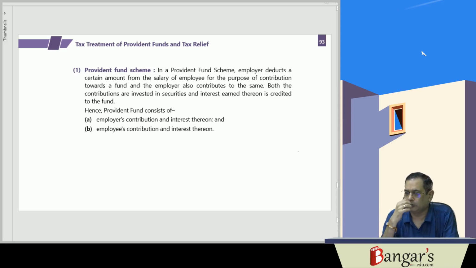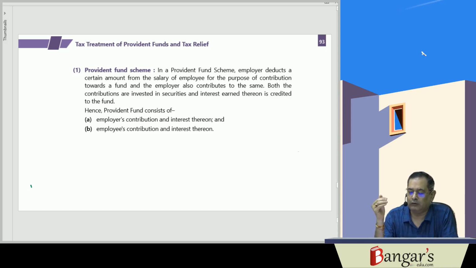He can also take a loan from the provident fund. So here basically the provident fund has the employer's contribution and the employee's contribution, and they are the investments on which interest is earned. So we will be discussing the tax treatment of the provident fund.